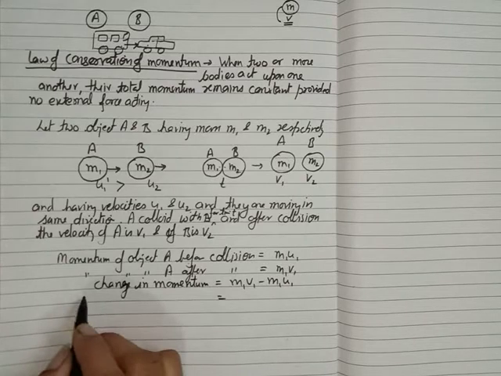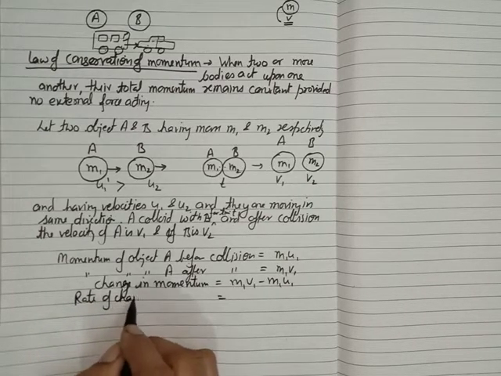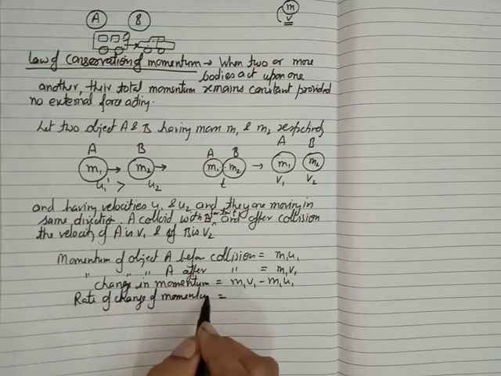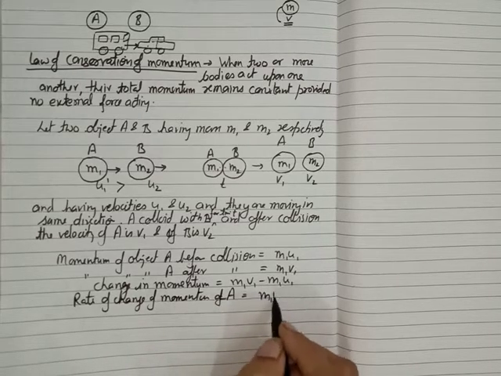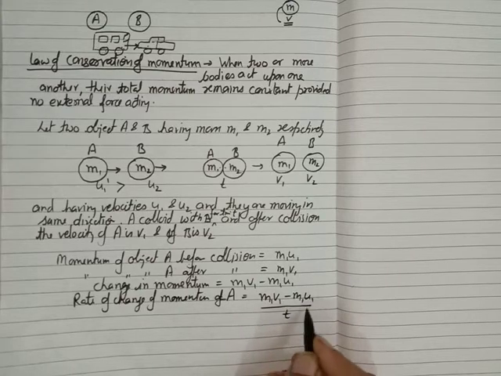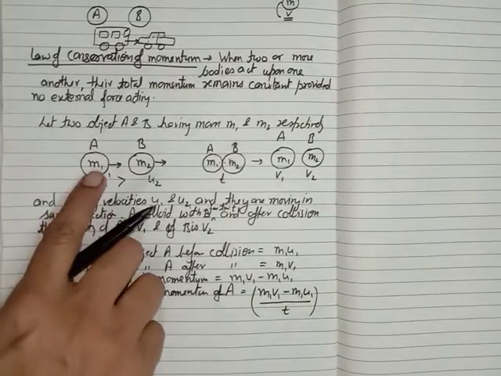And what about the rate of change in momentum? The rate of change of momentum of object A is m1v1 minus m1u1 upon t. This is the rate of change in momentum of object A.